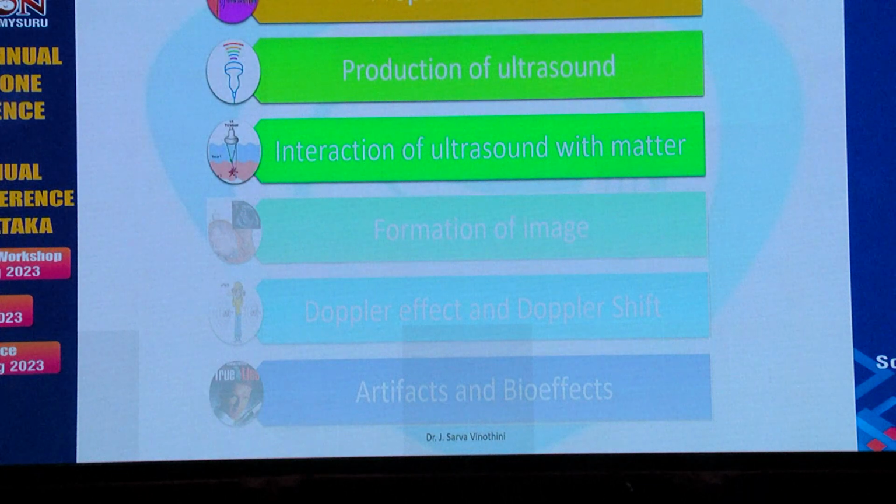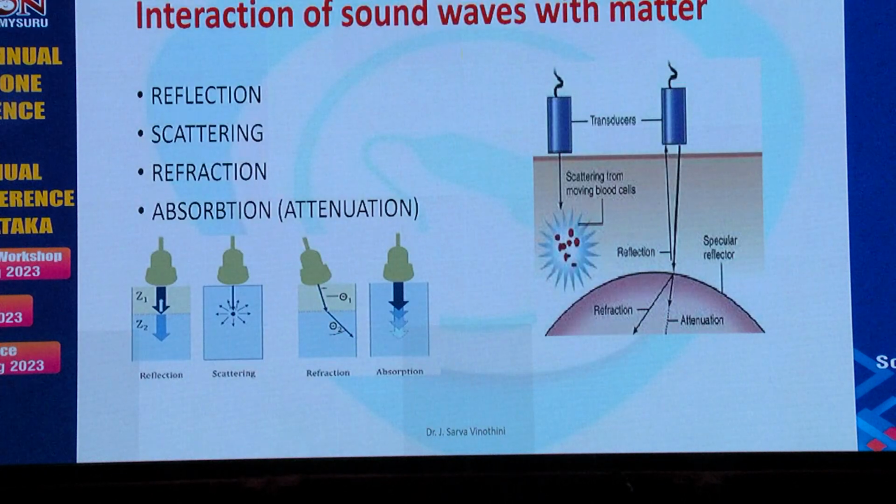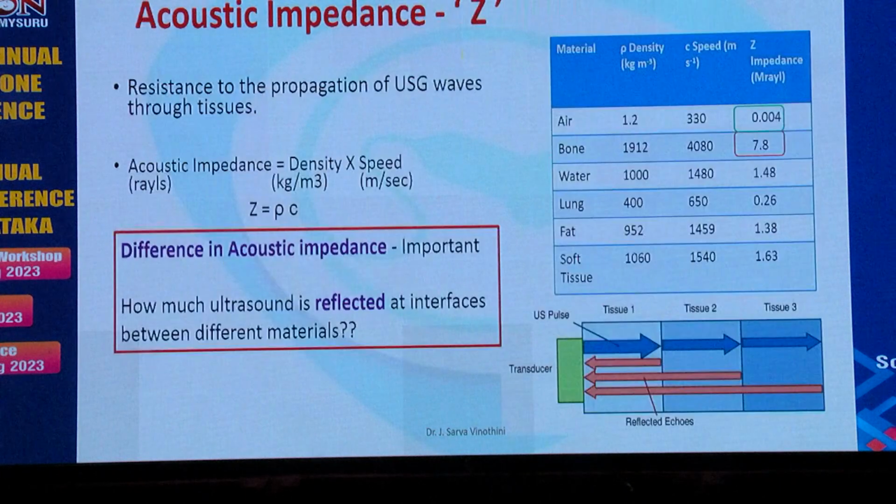So now the sound has been generated, and it is going to be transmitted into our body. What happens there? One of these four things can happen. It can either get reflected, scattered, refracted, or absorbed. Before knowing all these things, we should know what acoustic impedance is. Acoustic impedance means the resistance to the passage of the ultrasound wave across our tissues.